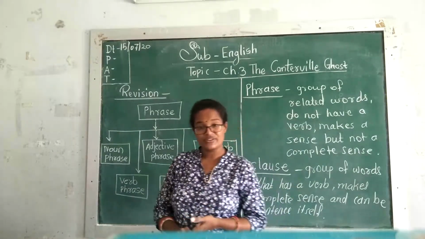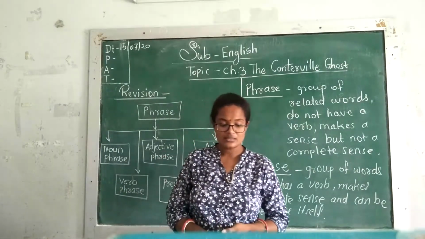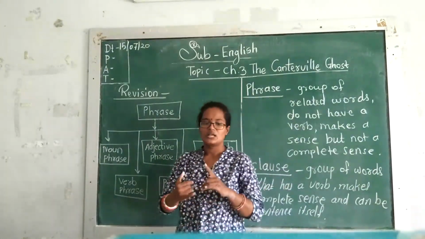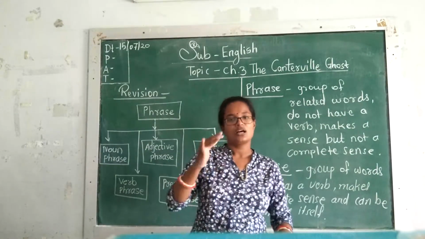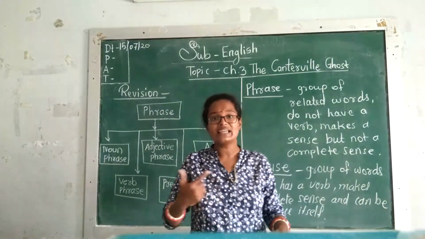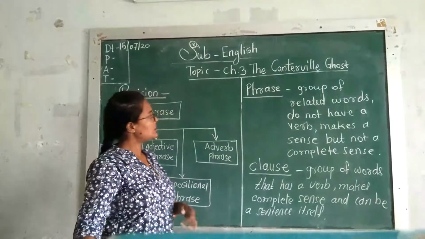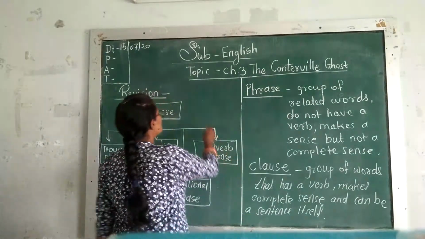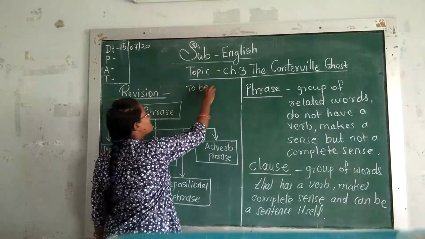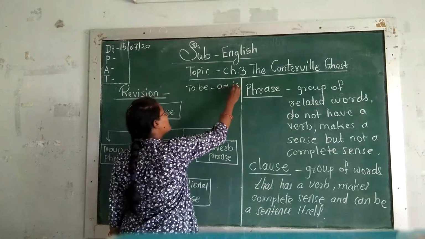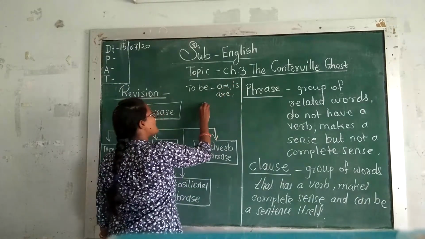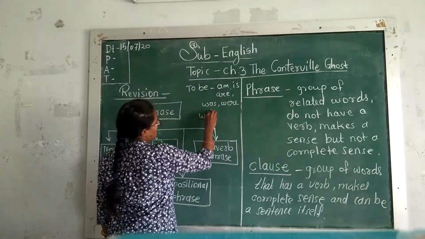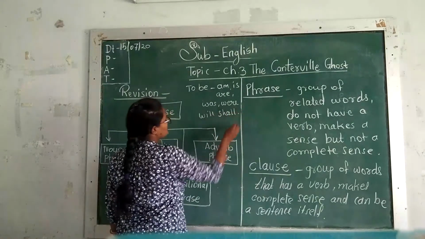Now let's see the verb phrase. A verb phrase is a group of main verb and helping verb within a sentence. What are the main verb and helping verb? Likewise, there are helping verbs: to be, am, is, are, was, were, will, shall.